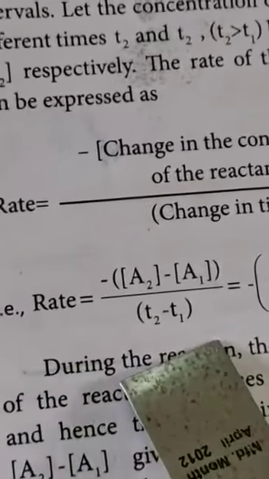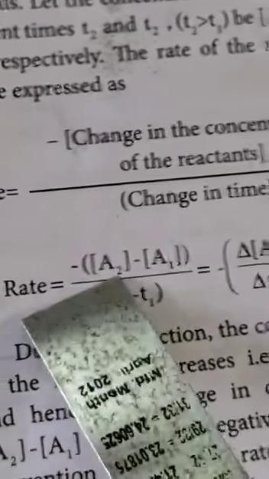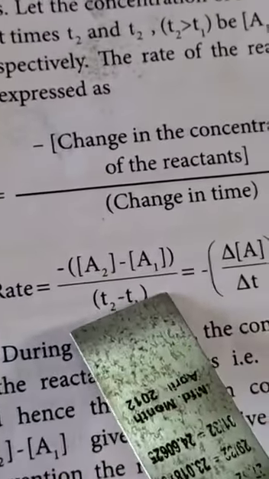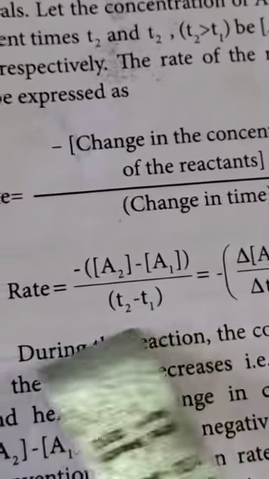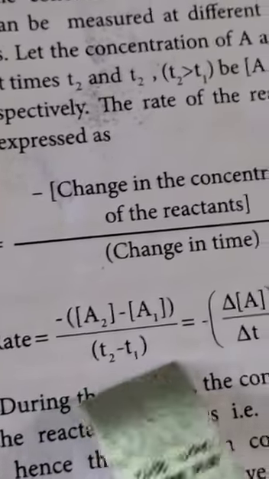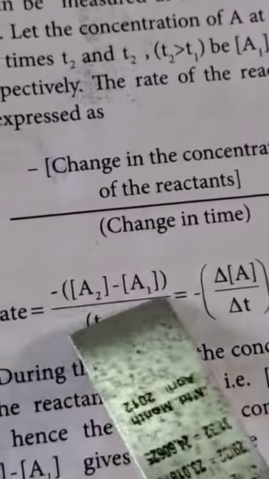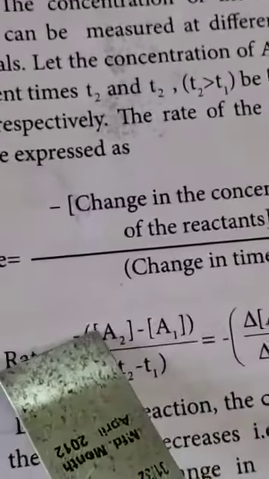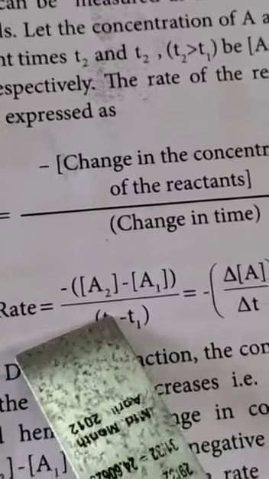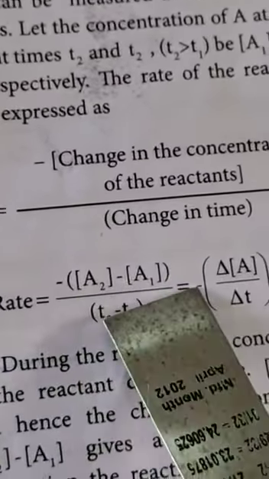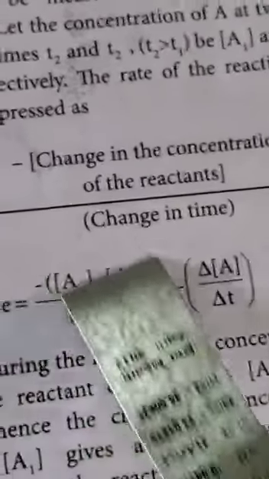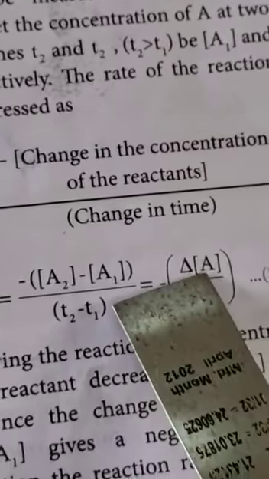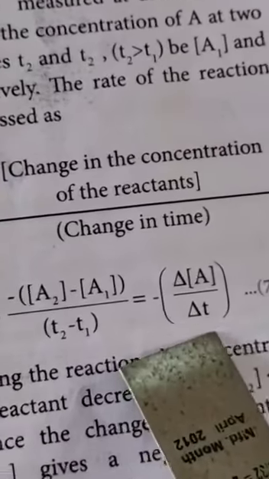இந்த மாதிரி ஸ்கொயர் பிராக்கெட் போட்டிருந்தாங்க. This is a concentration. A2 பக்கத்துல ஸ்கொயர் பிராக்கெட் வருதா? So concentration of A2 minus concentration of A1 divided by the time change, T2 minus T1. புரியுதா? So இதுல A2ன்றது product, A1ன்றது reactants. So A1 A2 மாறுது. So change of concentration, A2 minus A1, in square brackets, over T2 minus T1. இது நம்ம delta எடுத்துக்கலாம். So delta A by delta T, the change of concentration in A divided by the change in time.